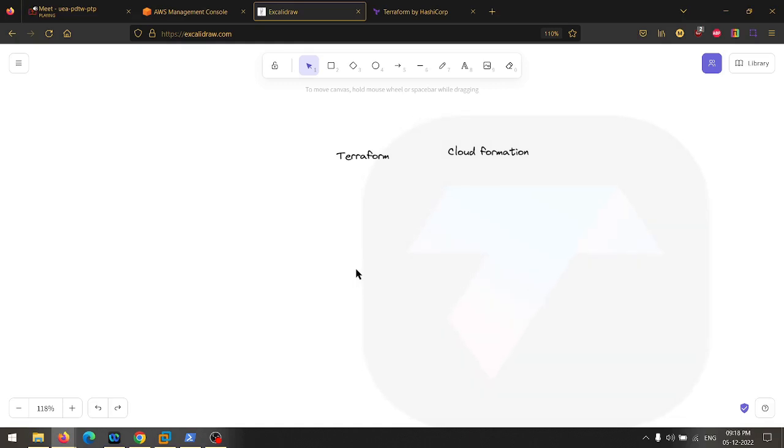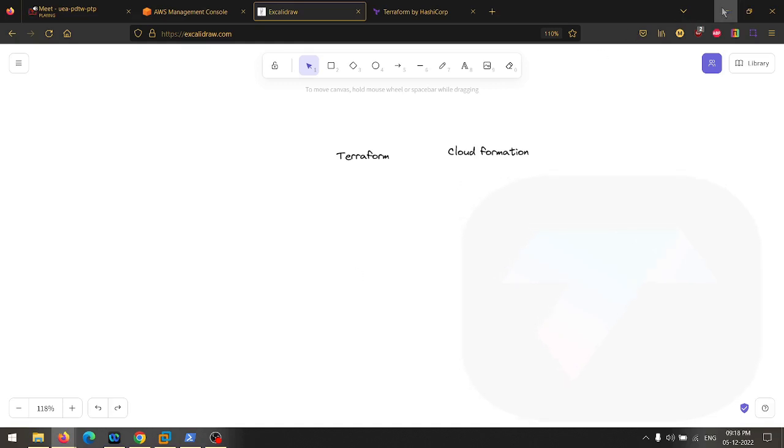It's dedicated to AWS, no other platform, because it's a service of AWS where you can directly place your code and execute it, and the infra will be launched. And when we talk about which tool is easier to write, definitely CloudFormation will be easier, because only AWS has to understand it. That's why we have a more refined structure provided by AWS. You just have to provide the basic information, and the resource will be launched.